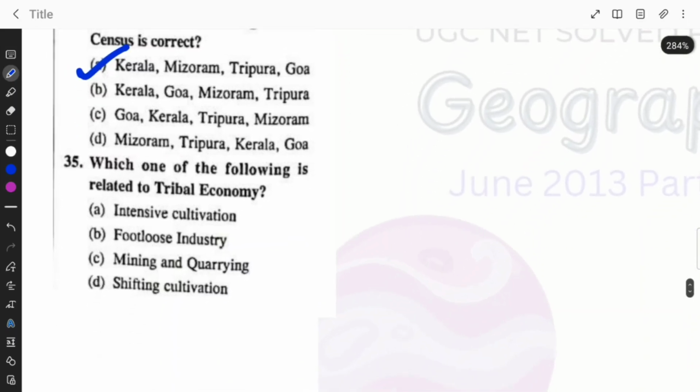Which one of the following is related to tribal economy? Intensive cultivation, footloose industry, mining and quarrying, shifting cultivation. So shifting cultivation is the right answer.